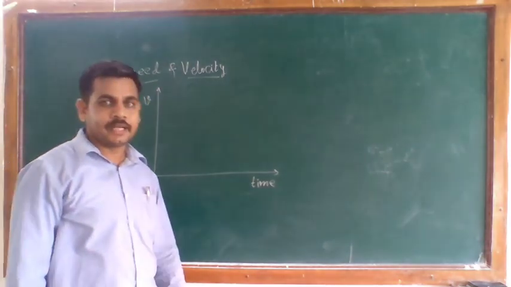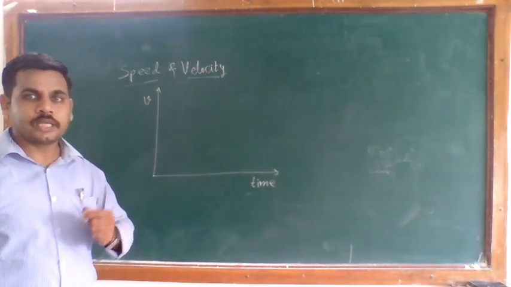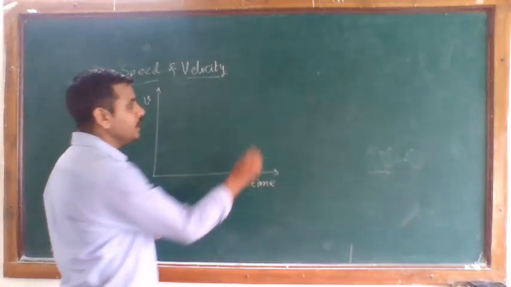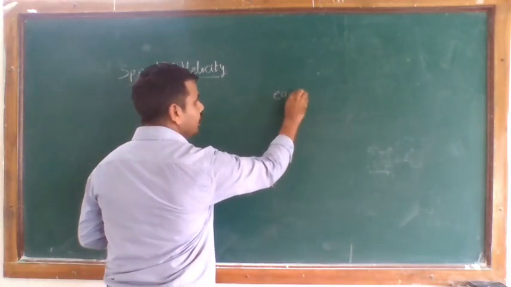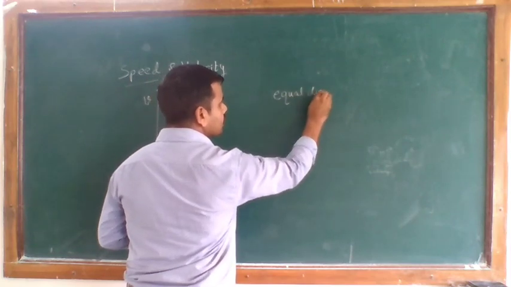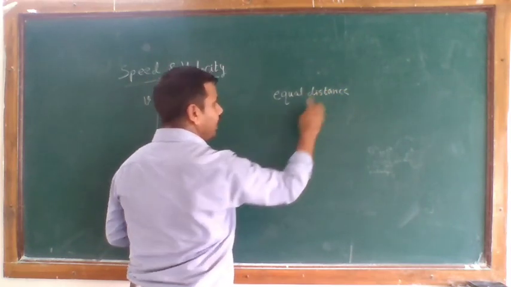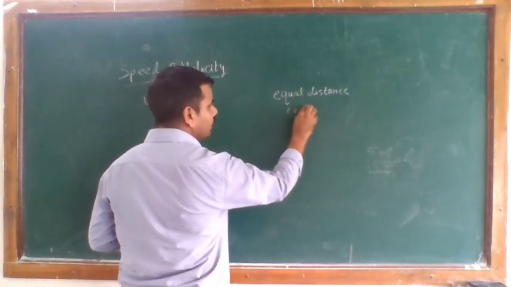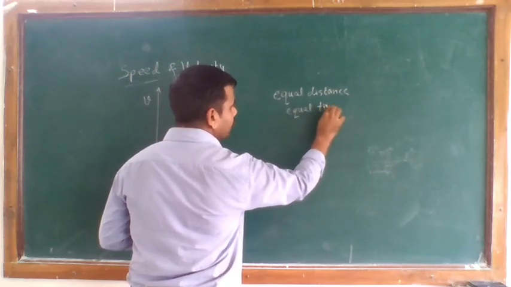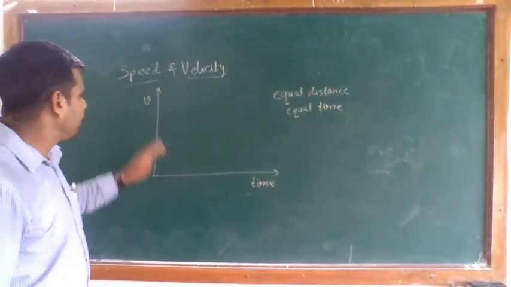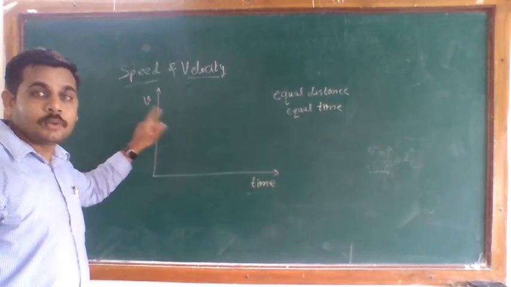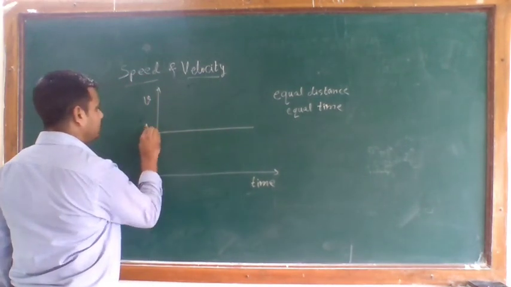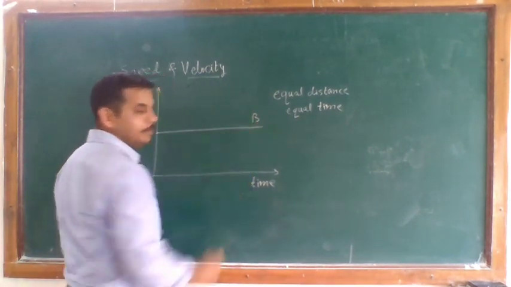In our example, the body changes its position over equal distances, and for those equal distances it requires equal time intervals. So if you plot this graph of uniform speed versus time, you get a straight line graph. Here you can say A, here you can say B.